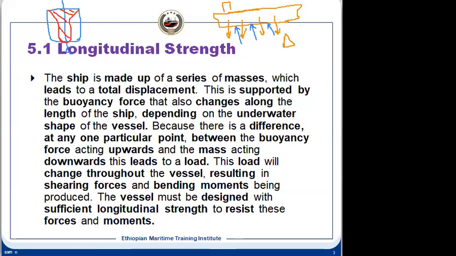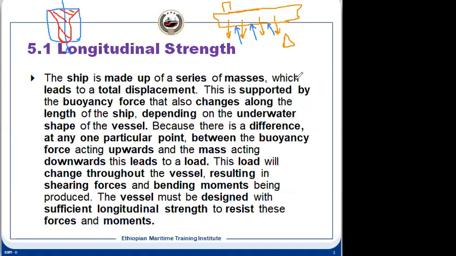Now when we see the load diagram, the load at a point is the mass, which is the downward force, minus the buoyancy force at that point. That is the way we calculate. It means we calculate the load diagram from the mass as well as the buoyancy diagram.